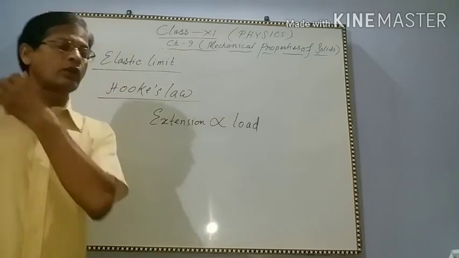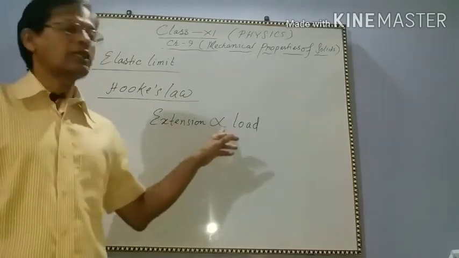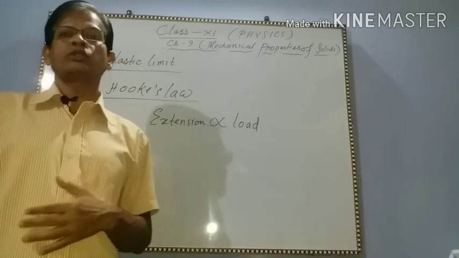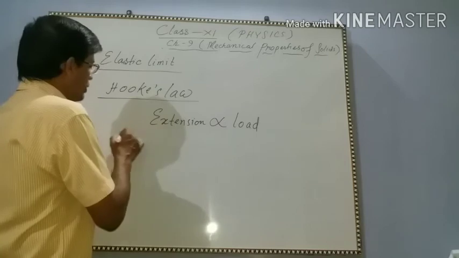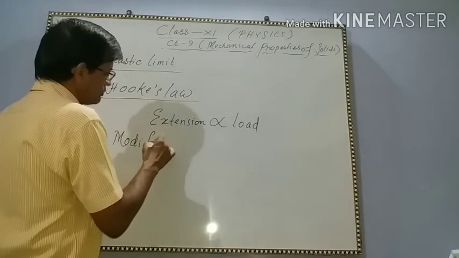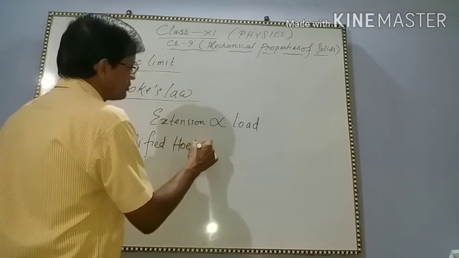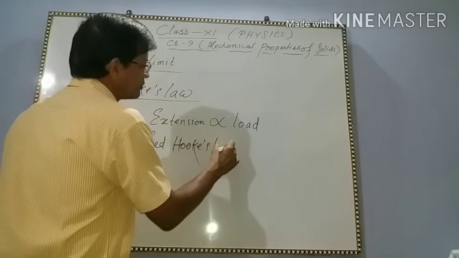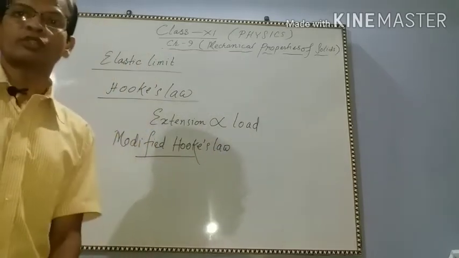This is Hooke's law. Within elastic limit, extension is directly proportional to load. But modified Hooke's law says that stress is directly proportional to strain.